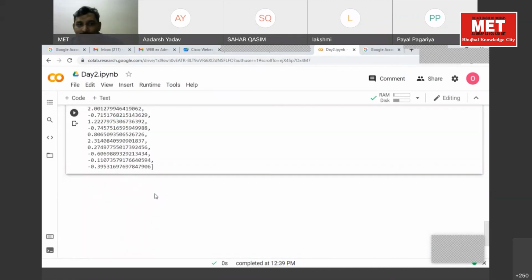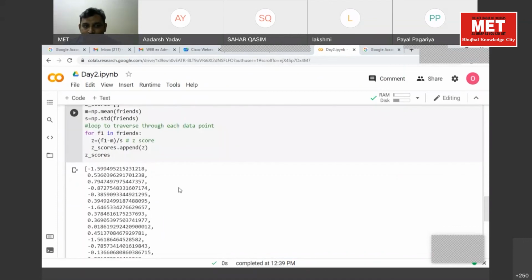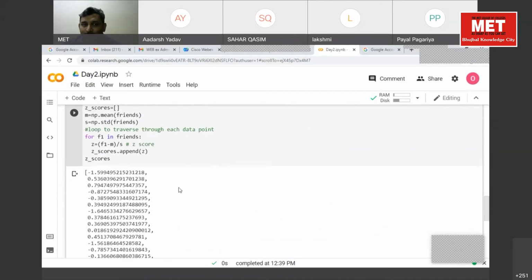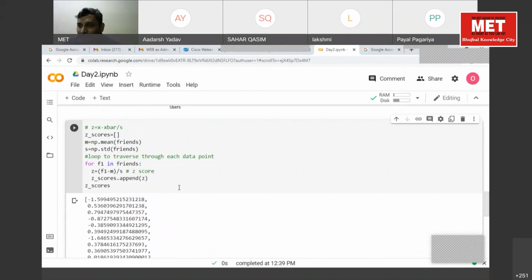You got the Z scores? Now what ma'am said, minus 1.69 and all those values, but we need that distribution table. We'll not go that way. We will visualize this now, and then we'll analyze what this visual interpretation tells us.